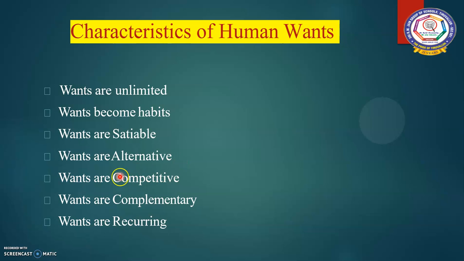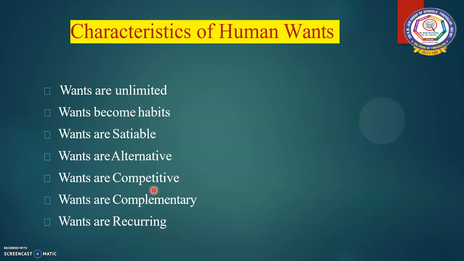Next one, wants are competitive. All our wants are not equally important. So there is competition among wants. Hence we have to choose more urgent wants before less urgent wants.